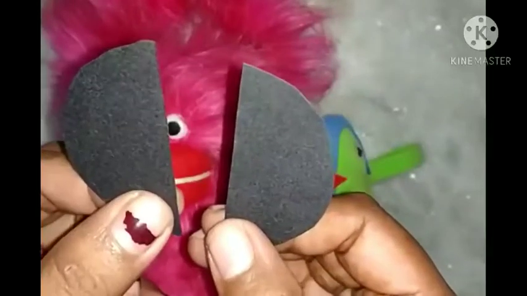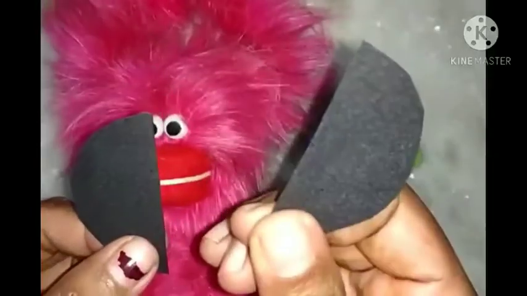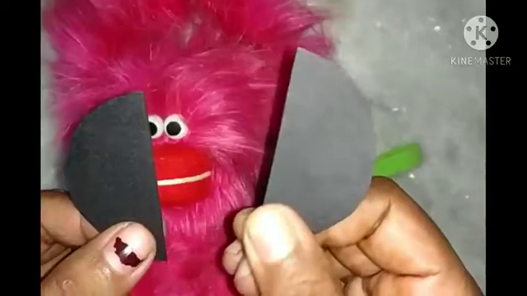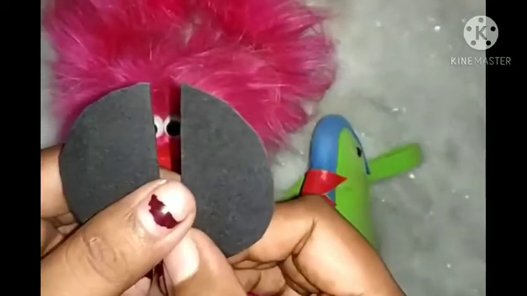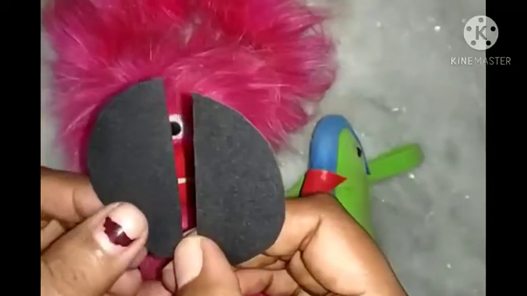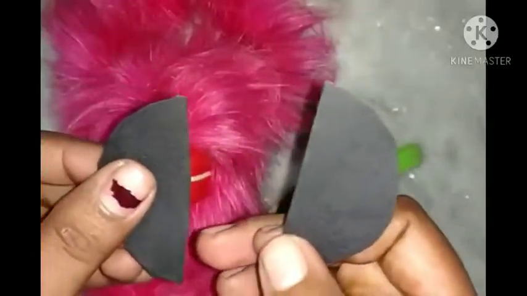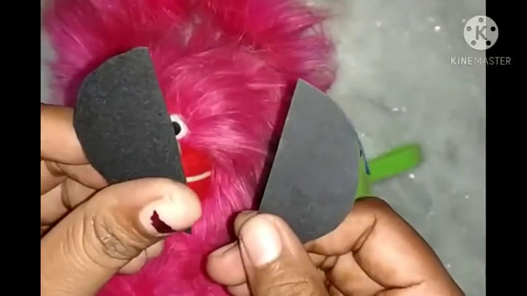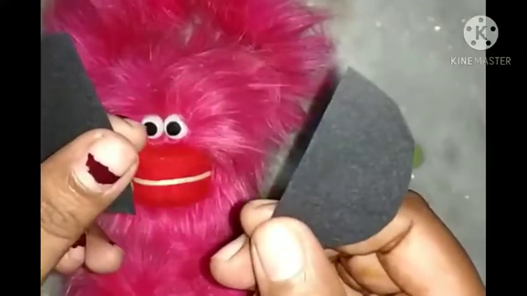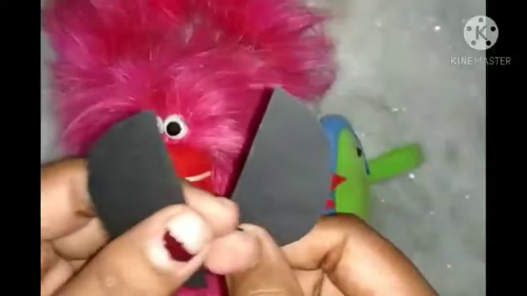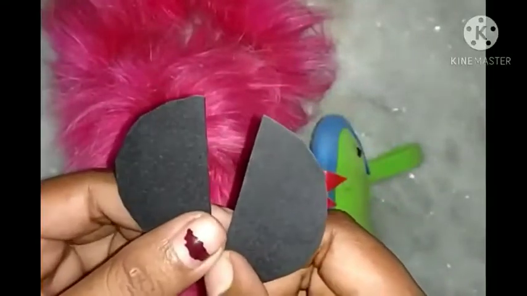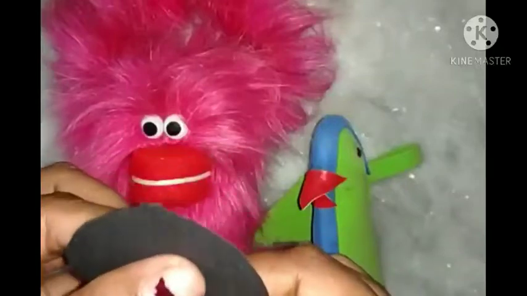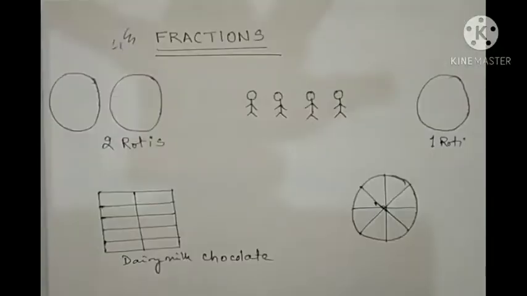So this half is what? A fraction. This half is also one fraction. So this half is a fraction of the whole portion. This is also a part of the whole roti. This is also a part of the whole roti. So these are fractions. This is half. This is half. You call that half 1/2. So let's study more about these fractions.